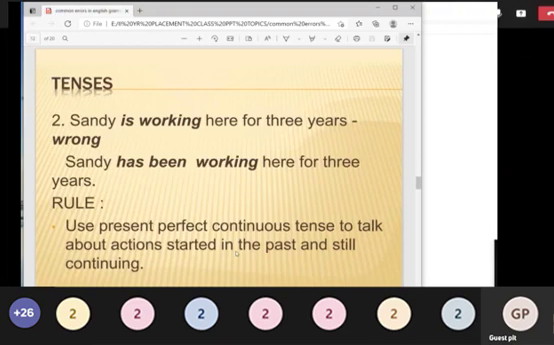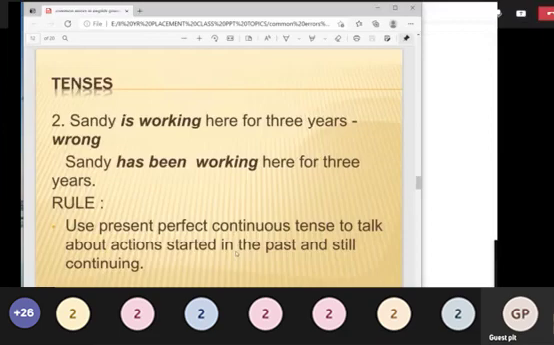Use present perfect continuous tense to talk about actions started in the past and still continuing. So, if there is an action that started in the past and is still continuing, in that case you are going to use present perfect continuous tense. So this is the rule. If any action has started in the past and is still continuing, he has not quit the job, still he is continuing the job in the same company, then you are going to use present perfect.